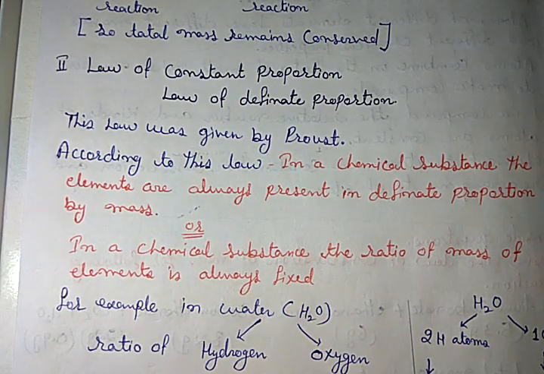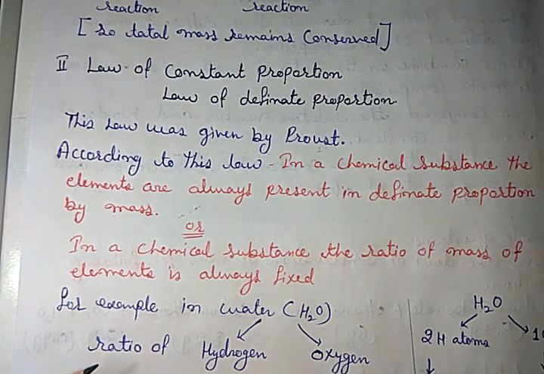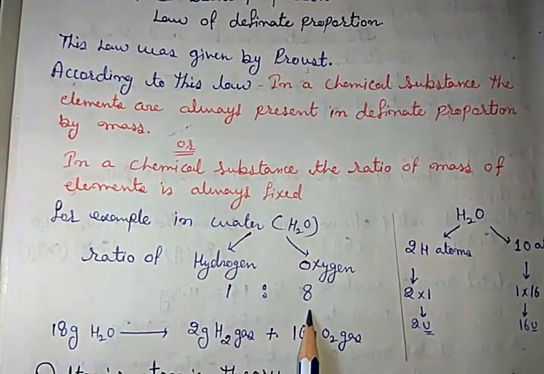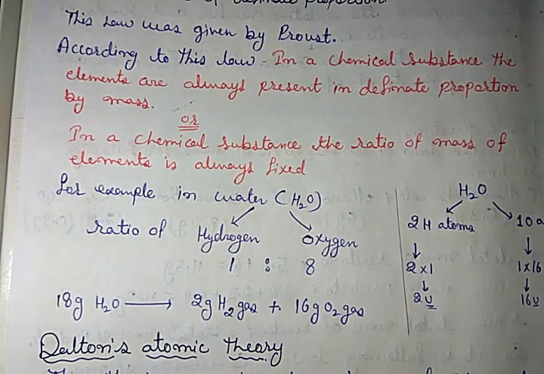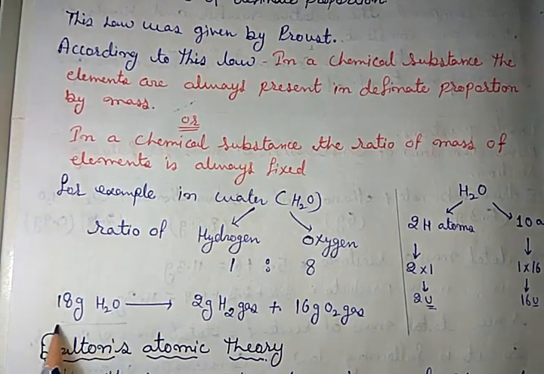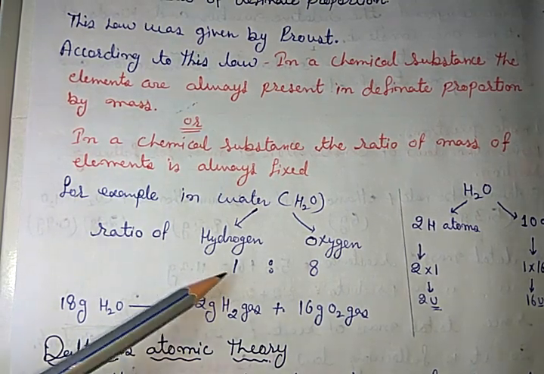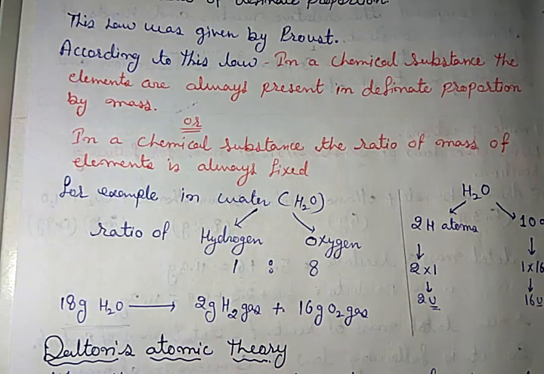To understand it, we can take an example of water. In water, the ratio of the masses of hydrogen and oxygen is 1:8. It is always 1:8. It means if we decompose 18 gram of water, the question comes to our mind: from where was this ratio formed?